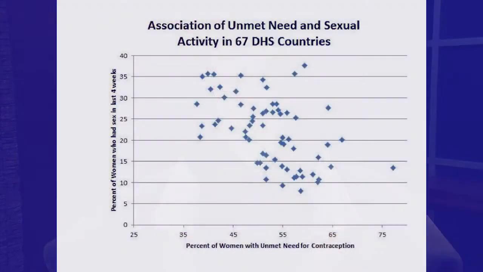I'm going to tell you about some new research done by colleagues in the department in the Population and Health group. First of all, we see in this graph a plot of the horizontal axis. We have the proportion of women with unmet need for contraception, and the y-axis is the proportion of women who report having sex in the last 4 weeks. And each dot is the data from one demographic and health survey from about 67 countries around the world.